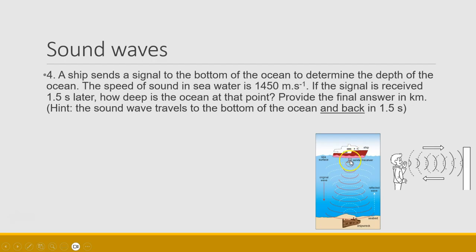Now, in this case, it takes 1.5 seconds for the sound wave to get to the bottom of the ocean and back to the transmitter, which is also a receiver. So the distance to the bottom of the ocean would not be based on the full 1.5 seconds, but rather half that time, because how long would it take the sound wave to reach the bottom of the ocean? Half of this amount of time.